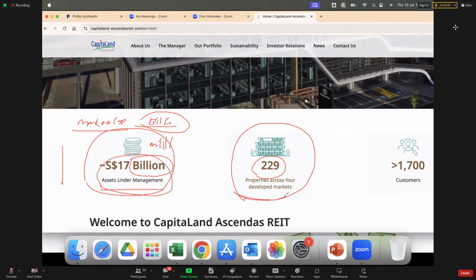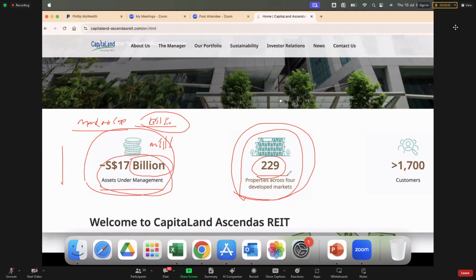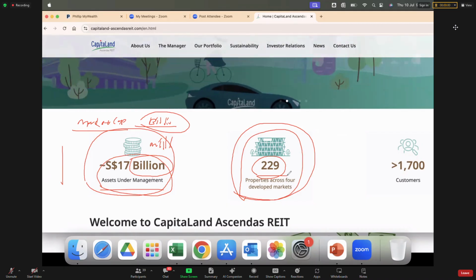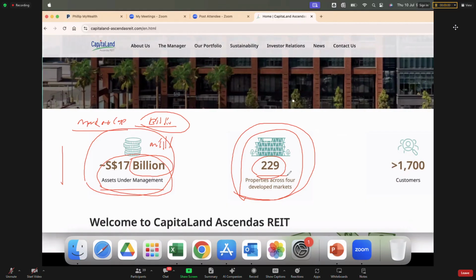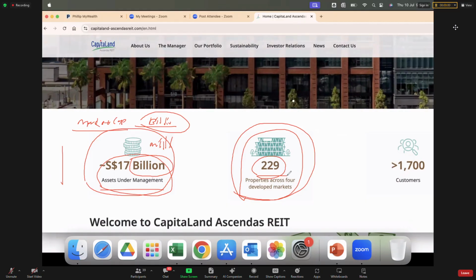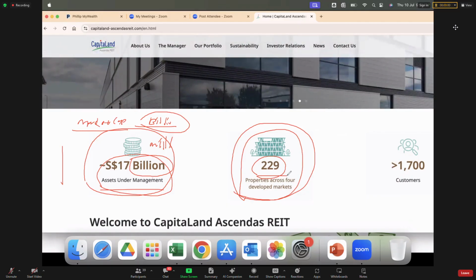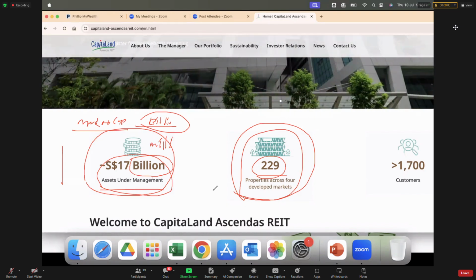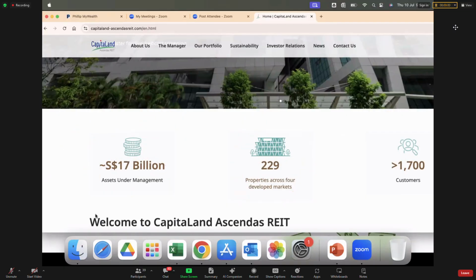Then properties, of course, need to be a lot. For industrial buildings, more than 100 should be the norm. For shopping malls, you don't expect that; more than 10 is considered very good already. You don't expect your REIT to buy 100 shopping malls. Very hard, almost not possible for Singapore. If they can buy 100 shopping malls, they'll be the biggest REIT in Singapore. Similarly for office buildings, you don't expect them to buy 100. Getting 10 is considered very good because it's expensive. So this is where you can see their size.